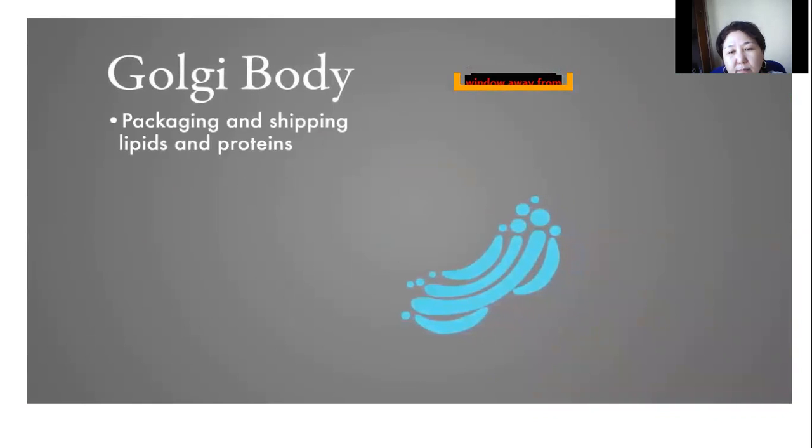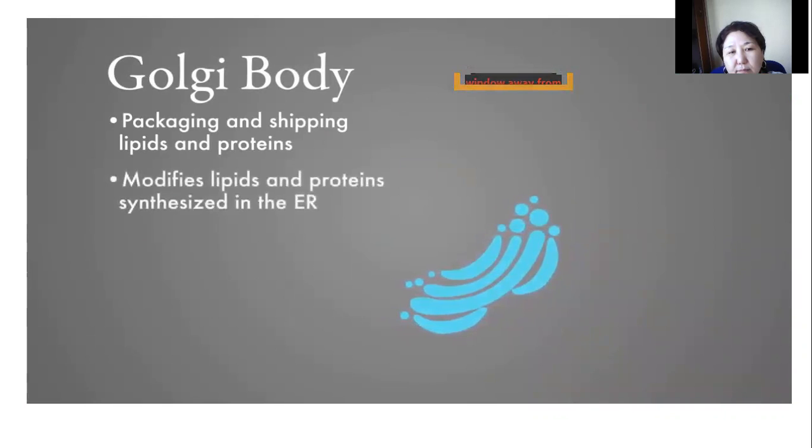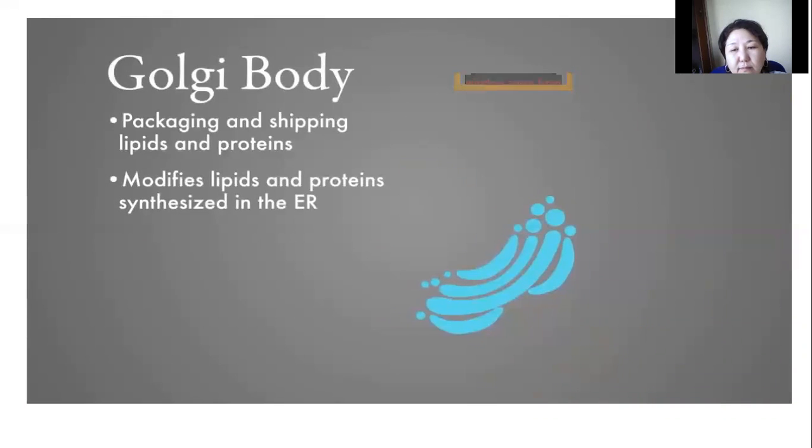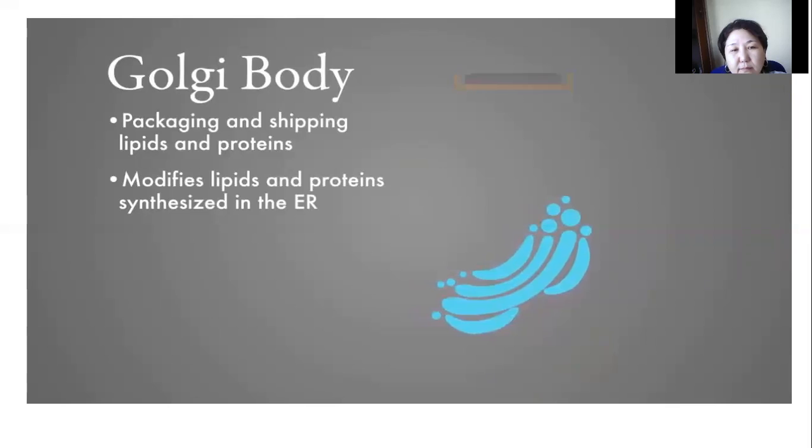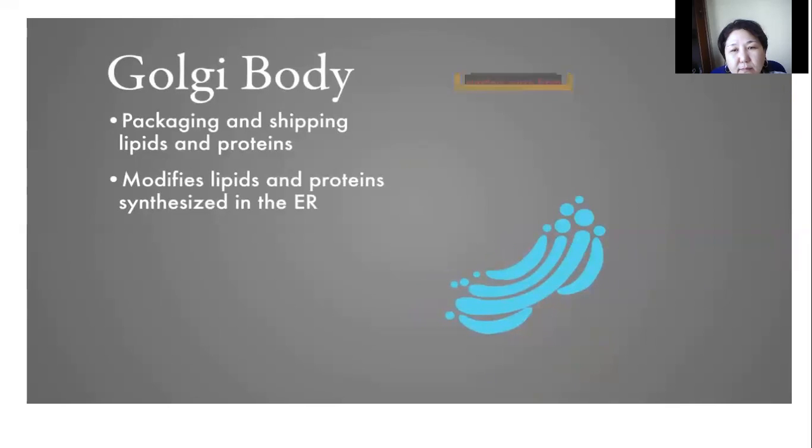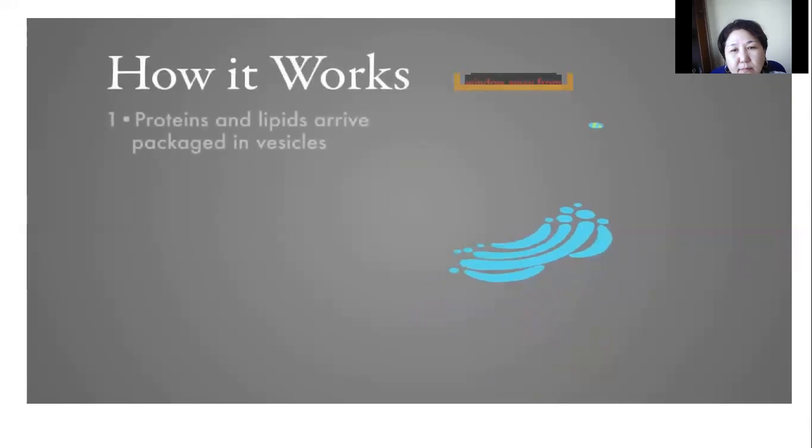As a part of the endomembrane system, Golgi bodies take existing protein and lipid structures that have been synthesized in the endoplasmic reticulum and modify them. Let's take a look at the basic workflow of the Golgi body. Proteins and lipids arrive at the Golgi body in packages called vesicles. Vesicles are a basic membrane used to enclose materials in order to sort and protect cargo during transportation.